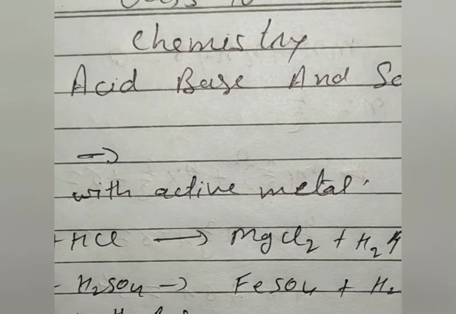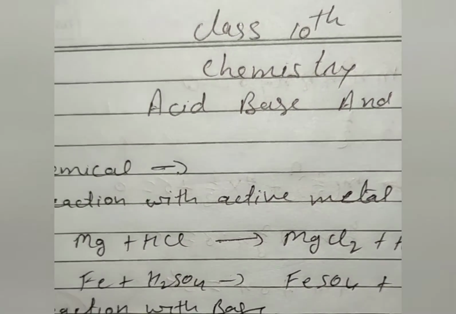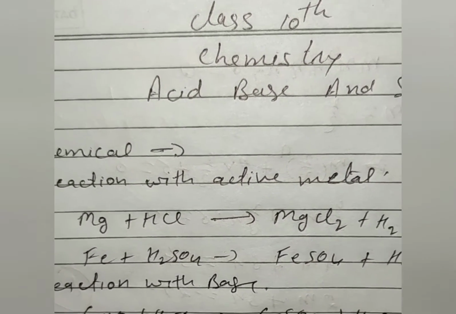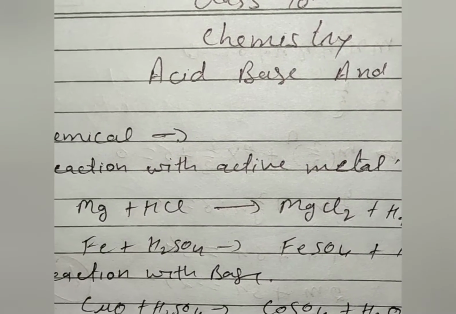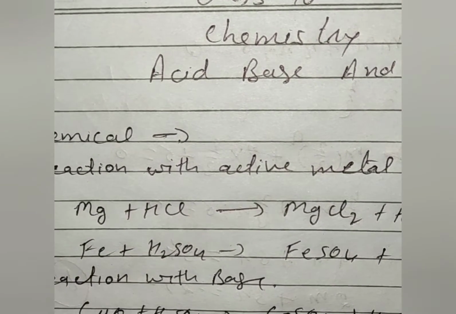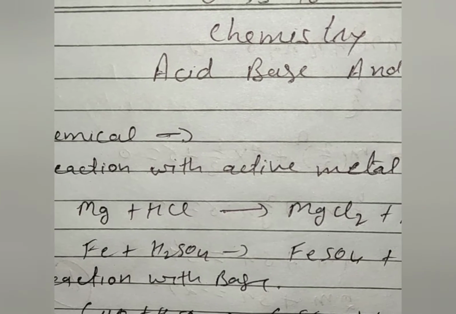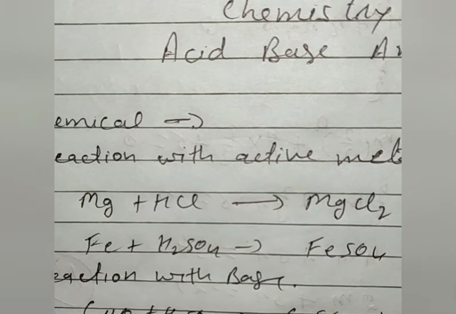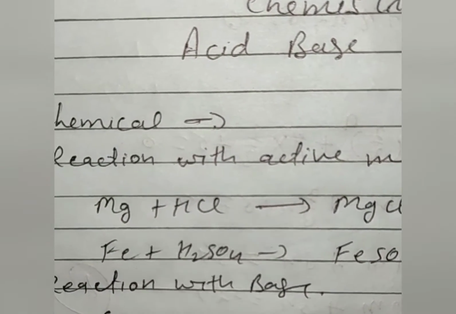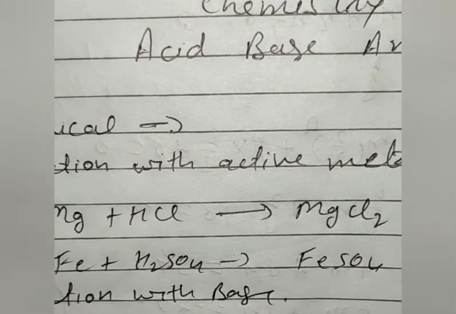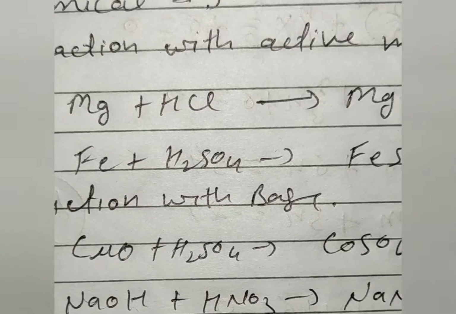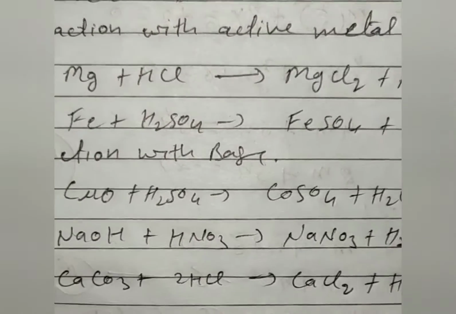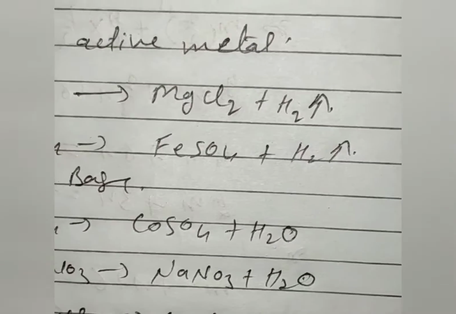Action of dilute acids on salts now. Decomposition of hydrogen carbonates and carbonates. Acid liberates carbon dioxide on reacting with metallic carbonates and bicarbonates. Just as when calcium carbonate reacts with hydrochloric acid, it produces calcium chloride plus water and liberates carbon dioxide gas.